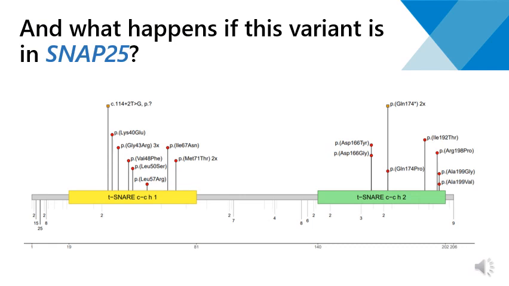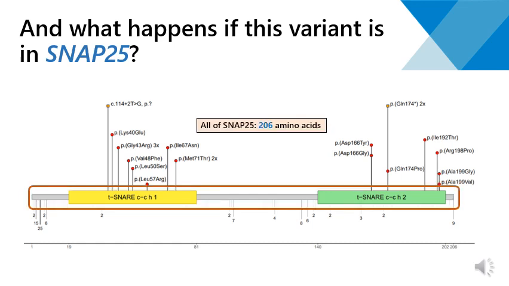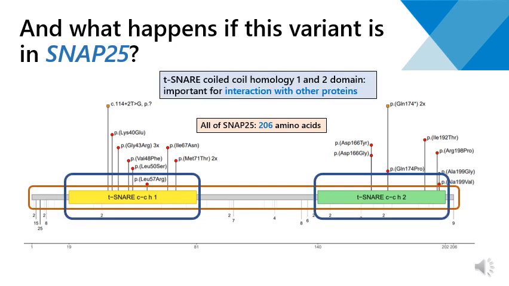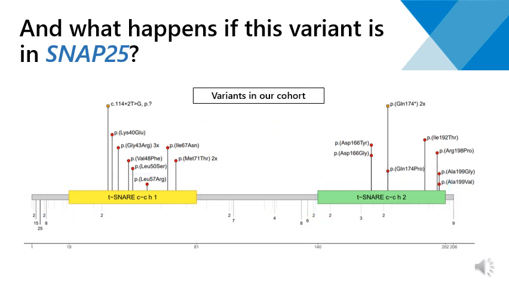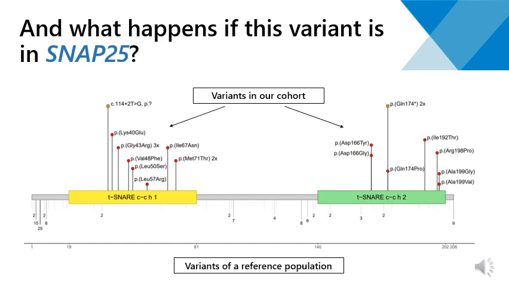Here you can see a picture of SNAP25 we use in the manuscript. The grey area shows all of the proteins SNAP25 encodes for, consisting of 206 amino acids. The yellow and green area are 2 functional domains of the protein that are important for the interaction with other proteins and the function of SNAP25. The variants of affected individuals are rather located in these important regions. Variants of a reference population, so individuals without epilepsy or cognitive impairment, are rather located outside of these domains at the beginning of the protein or in between of these functional domains.